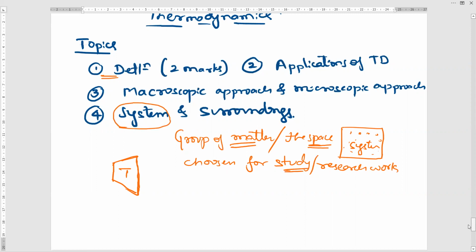For example, here is a page. This particular portion you consider for a research work. You are going to do some research work on this space, so this is nothing but a system. Have you understood system? What is the definition of system?